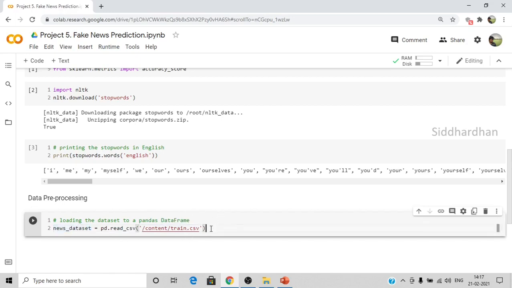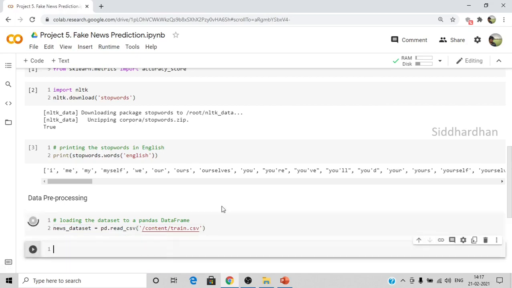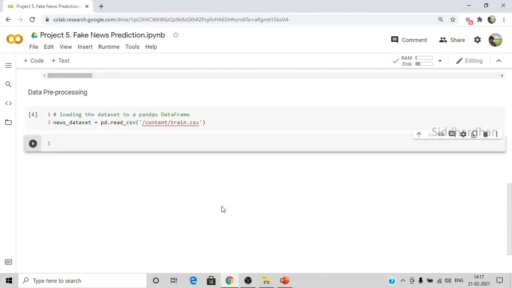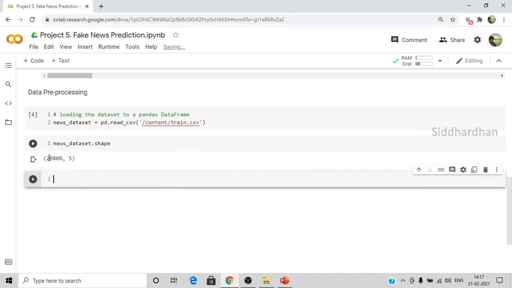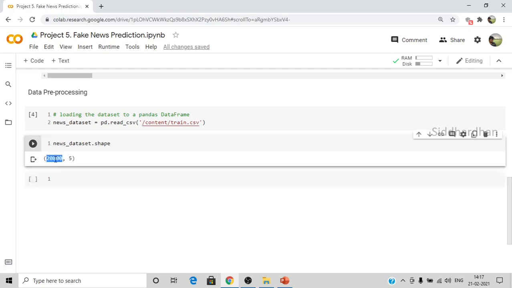I'll run this. This will load the dataset. Now let's check the number of rows and columns in the dataset: news dataset dot shape. As you can see here, we have 20,800 news articles and 5 columns. The first element in this list means the number of rows, so we have 20,800 rows and five columns. This 20,800 means the number of news articles, so we have around 20,000 news articles and 5 features.